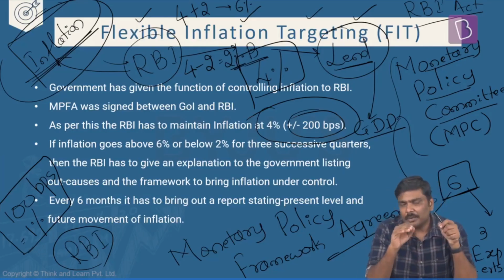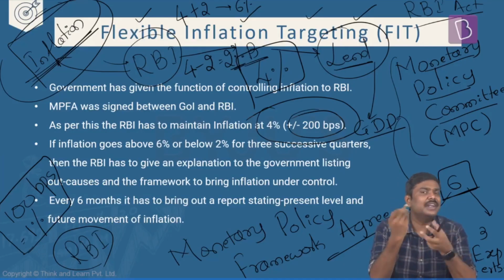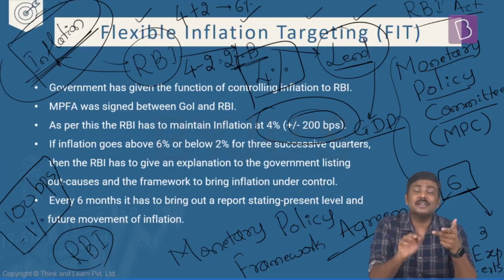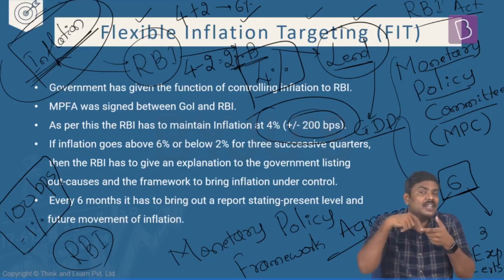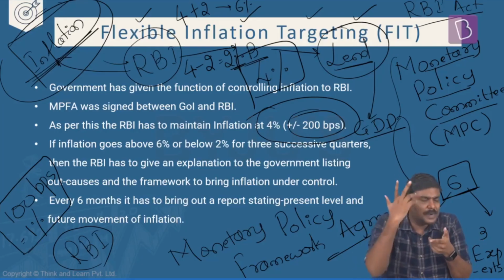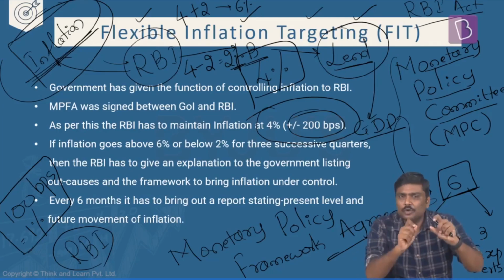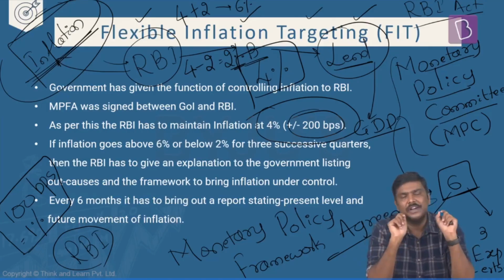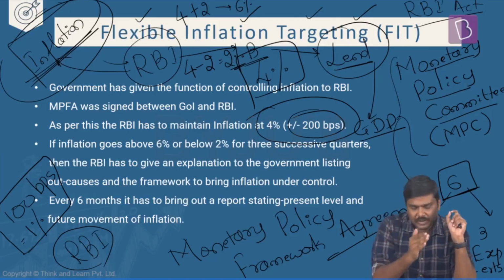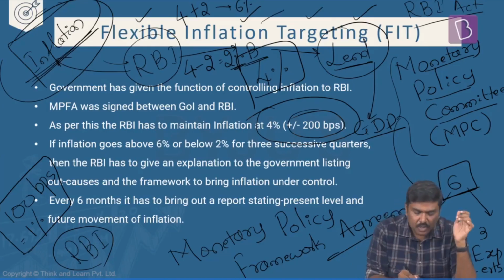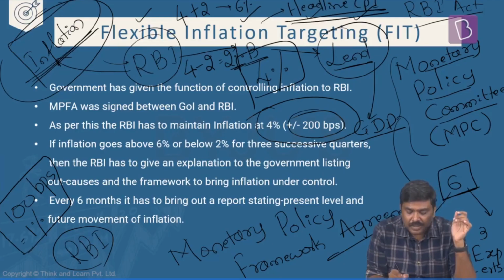So Government of India has told RBI how much? 4%, but flexibility has been provided. That is 4% plus 2%, 4% minus 2%. It can allow the inflation rate to reach up to 6% and fall up to 2%. Inflation rate has to be at 4%, but certain flexibility has been provided. And another point here: whenever I'm talking about flexible inflation targeting, the inflation that we are focused on is headline CPI inflation.